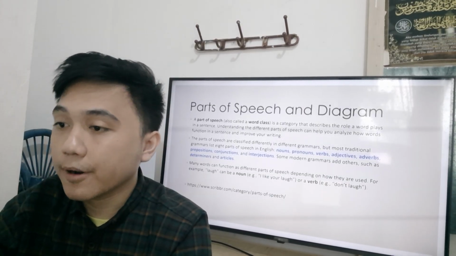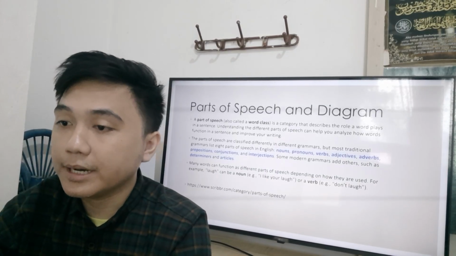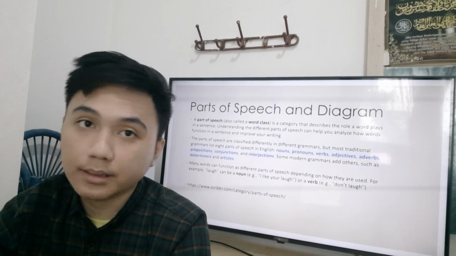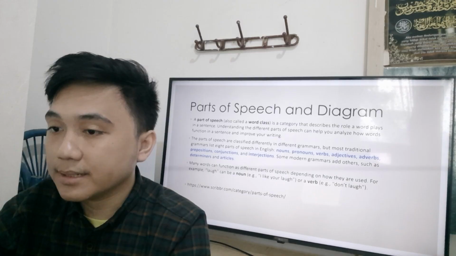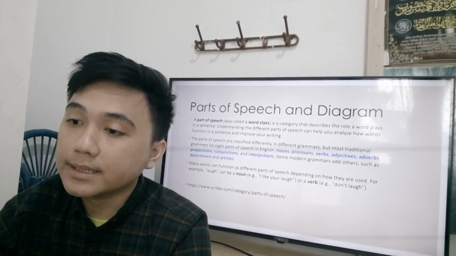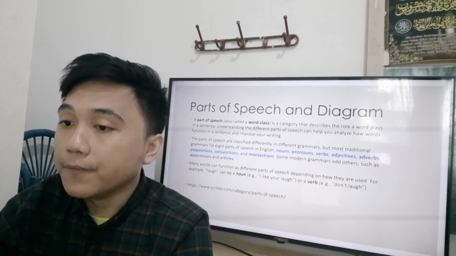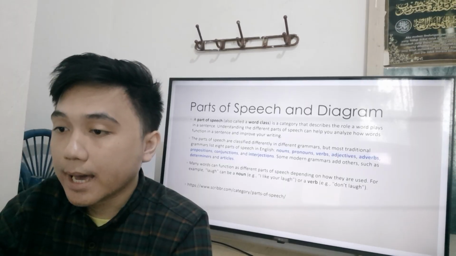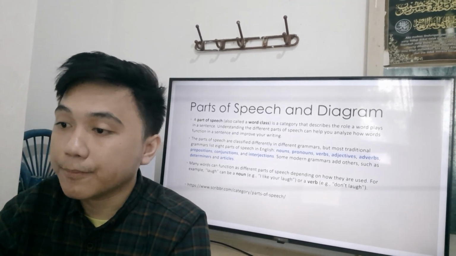There are nouns, pronouns, verbs, adjectives, adverbs, prepositions, conjunctions, and interjections. Some modern grammars add others, such as determiners and articles. Many words can function as different parts of speech depending on how they are used. For example, laugh can be a noun, example: I like your laugh, or a verb, example: don't laugh.